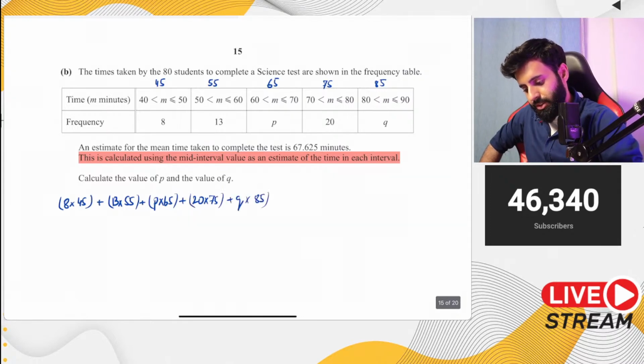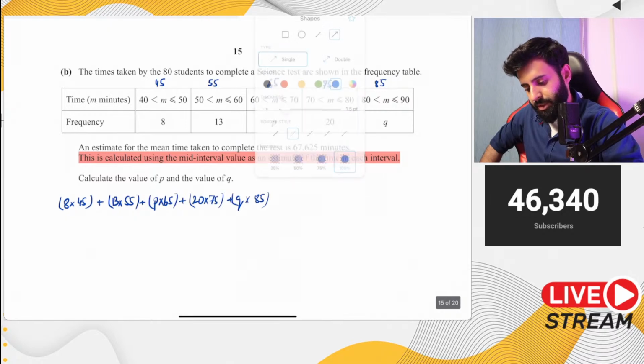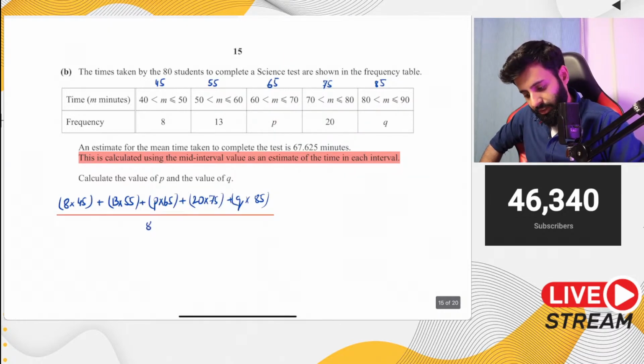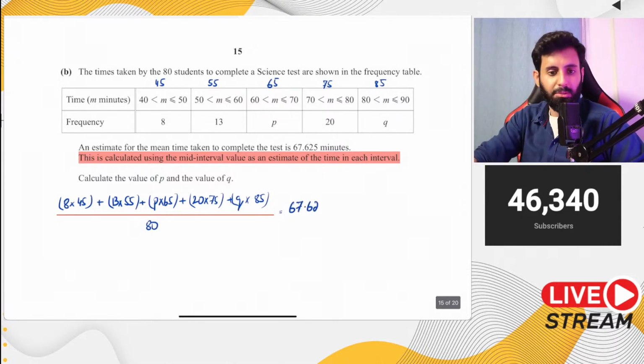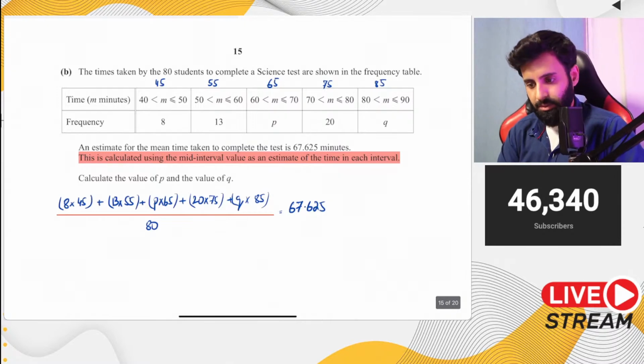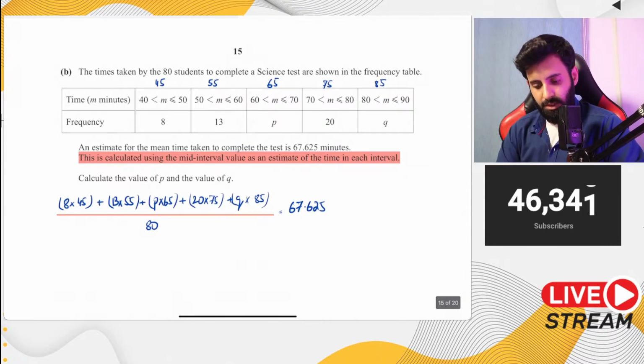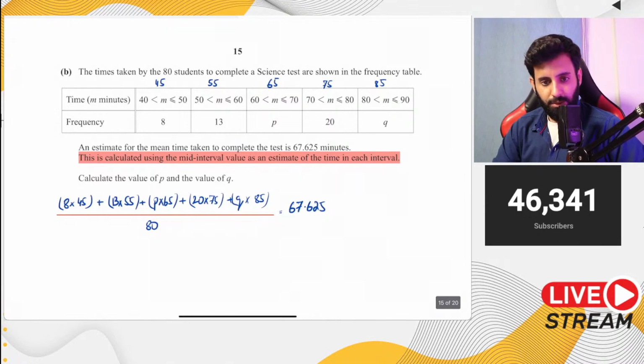And this is something that you're going to divide by the total frequency, which by reading the question tells you that it's 80. And then this is equal to what? This is equal to 67.625. 67.625 is given in the question. 67.625 times 80 gives you 5410.